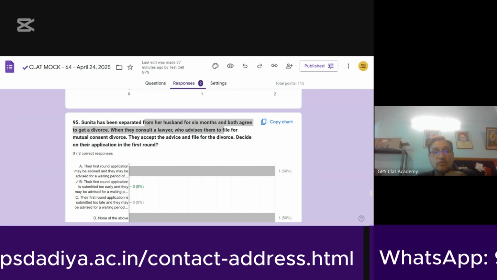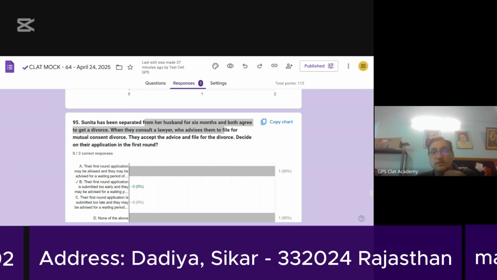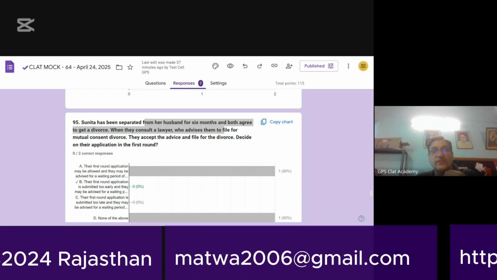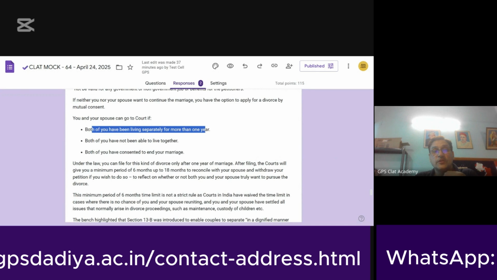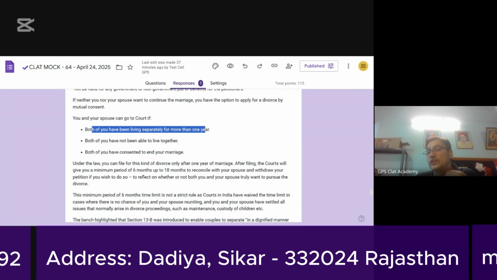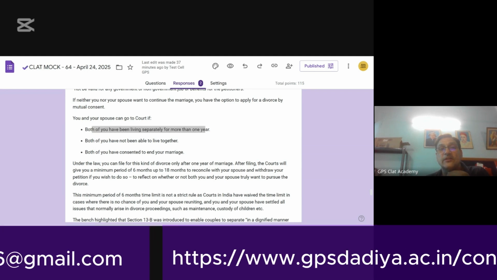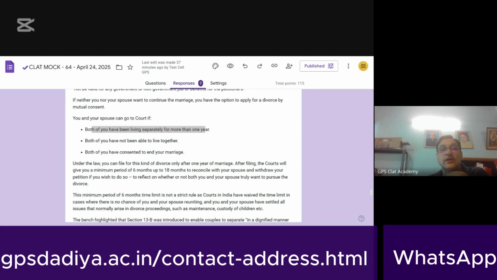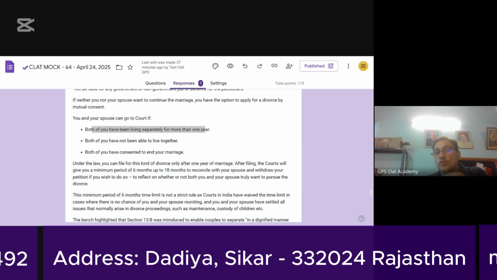Can you look into the paragraph and tell me how much is the legal requirement? You and your spouse can go to court if both of you have been living separately for more than 1 year. So the requirement is 1 year. The separate living must be for 1 year. And how much is this? 6 months. So what is the court likely to do?